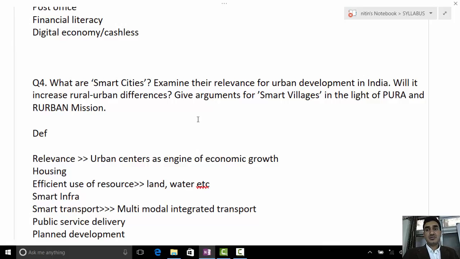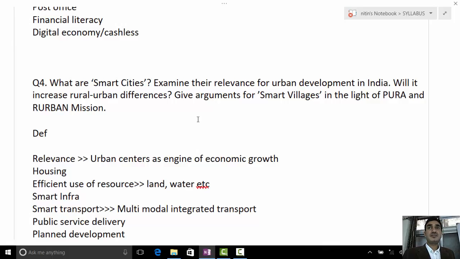Okay, see, to give these arguments, you first need to know what the urban mission is. Pura was earlier, then it was replaced by the Rurban Mission. So it is Shyama Prasad Mukherjee's Rurban Mission. He has beautifully told what the points are. It's a cluster-based scheme, so 300 clusters would be formed of the villages.